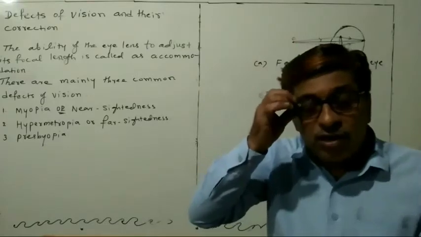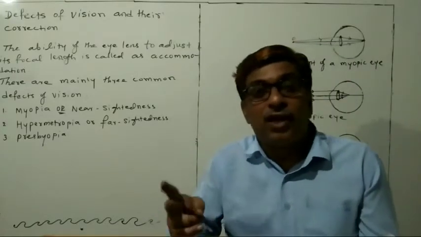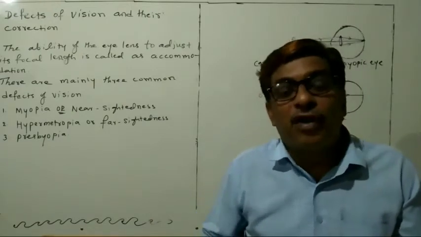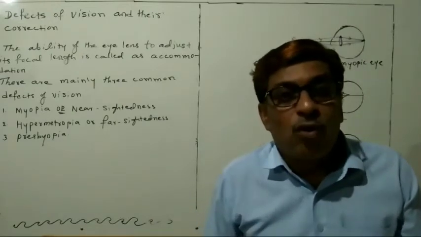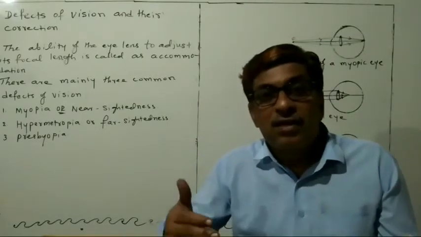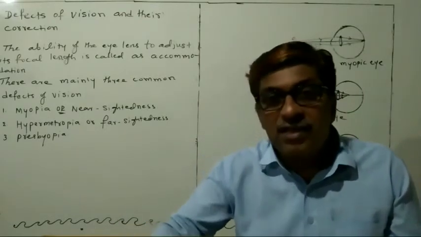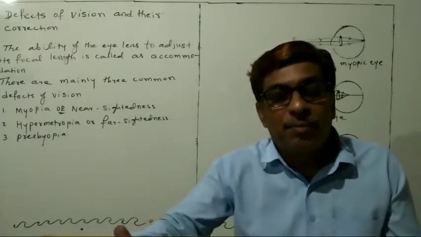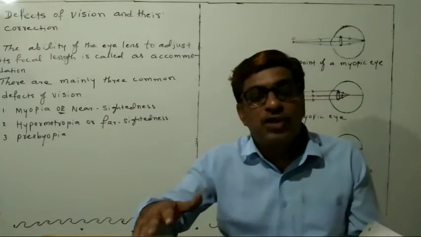And before that, there are two points you have to remember. Nearer point and far point. What is the near point and what is the far point? Near point means the person can see the things nearby properly.